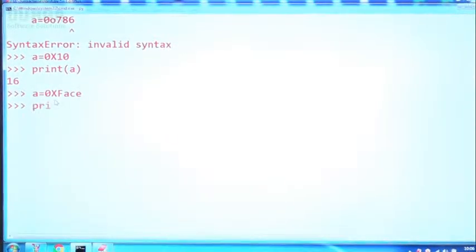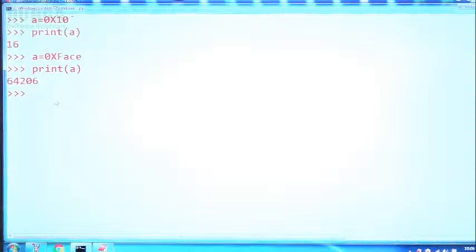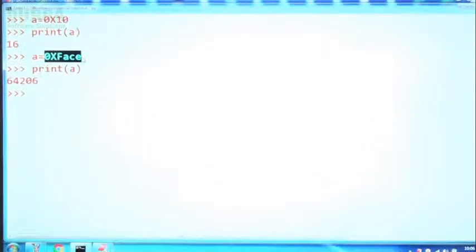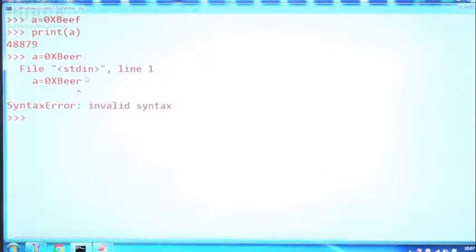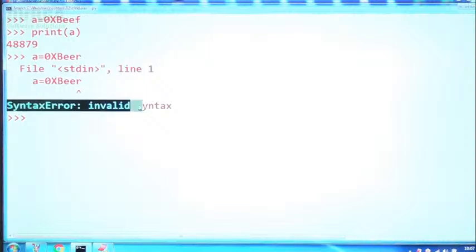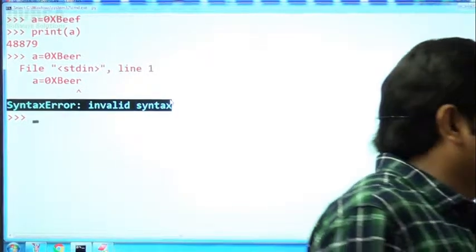What is the value of A, sir? 64,206. This is the equivalent decimal value of FACE. Similarly, A is equal to 0x beef I am taking, sir. Print of A. Yes, 48,879. Are you getting 48,879? A is equal to 0x, okay, beer I am taking. Immediately, an error we are going to get, sir. Have you observed? Syntax error, invalid syntax. You should be aware of this, sir.